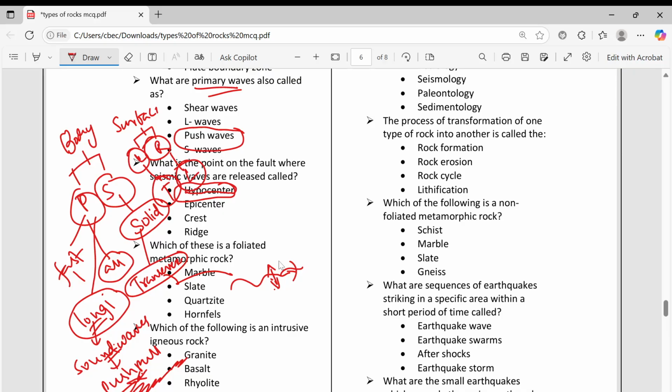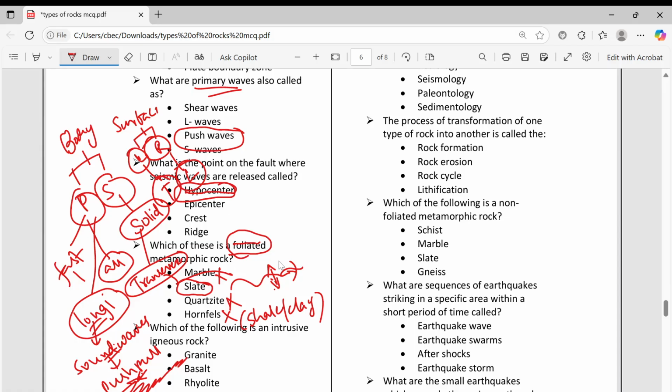Which of these is the foliated metamorphic rock? This is slate. If your slate comes, it is layer by layer. You can break it into sheets. Whereas marble you cannot break, quartzite you cannot break, even hornfels you cannot break. Hornfels comes from shale or clay.